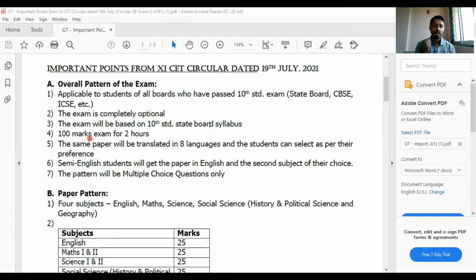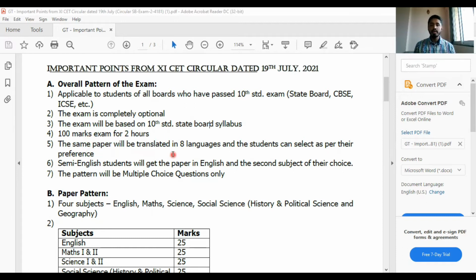English, maths, science, social science. These four subjects. By all the subjects, I mean these four subjects. Hindi, Marathi, or any language which your school used to follow, or which you gave in your board exam, those languages will not be there. There'll be only four. 100 marks, all four will be together. We'll come to that ahead.